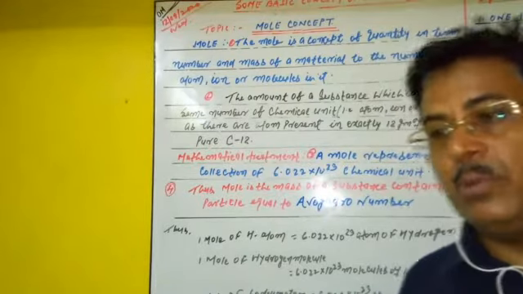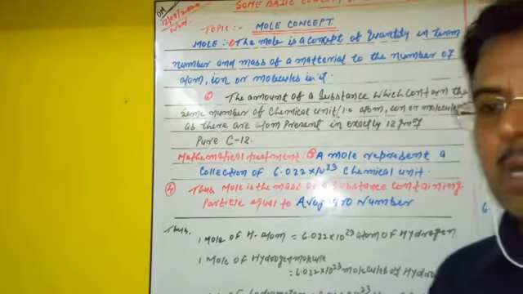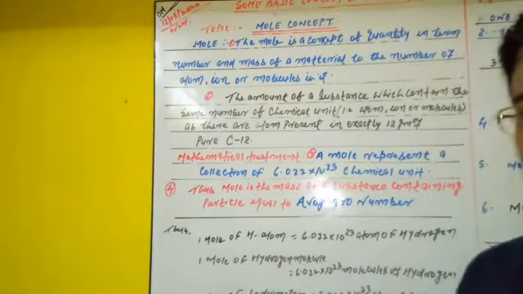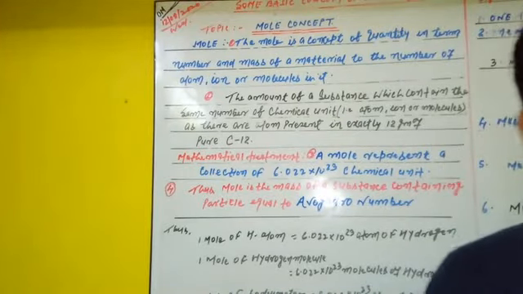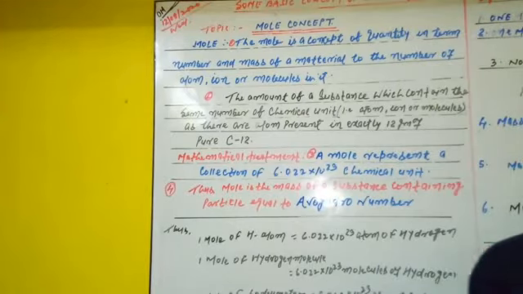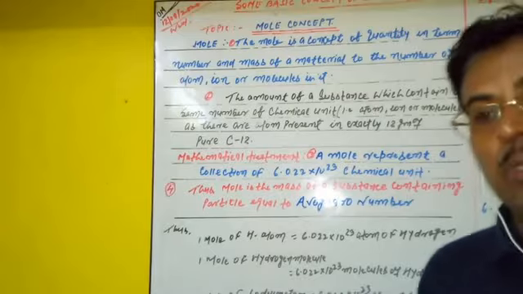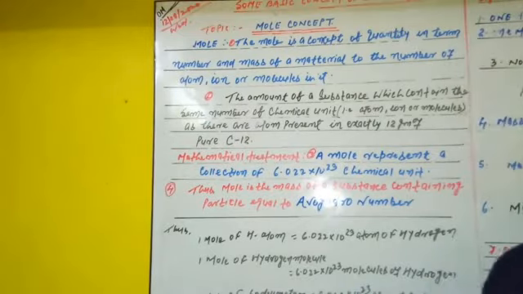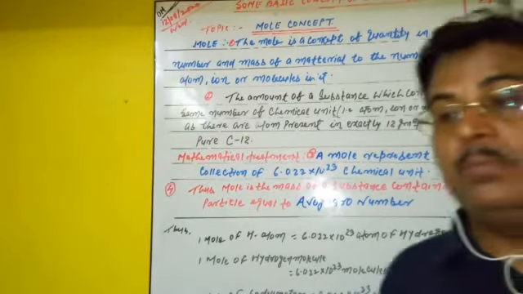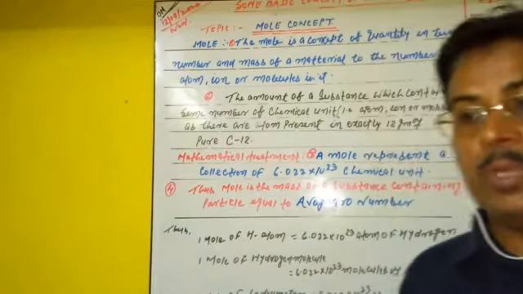Another definition of the mole is: the mole is the amount of a substance which contains the same number of chemical units. Here, what do we mean by chemical unit? The term chemical unit is used for atoms, for molecules, or even for ions.